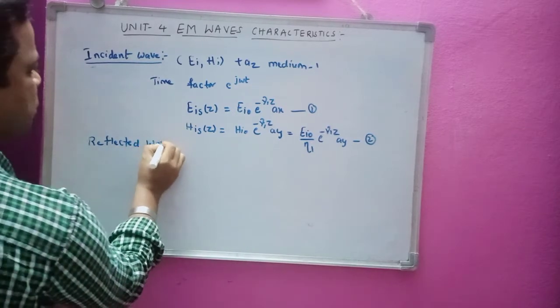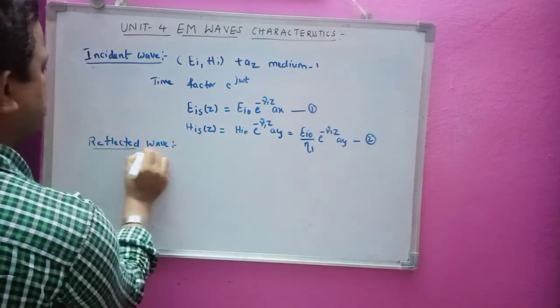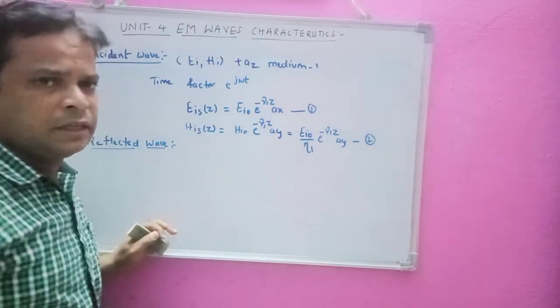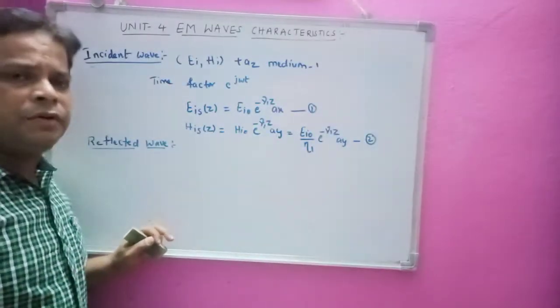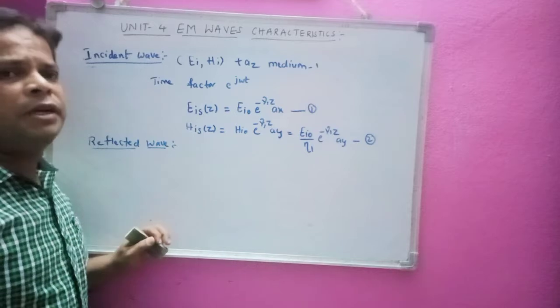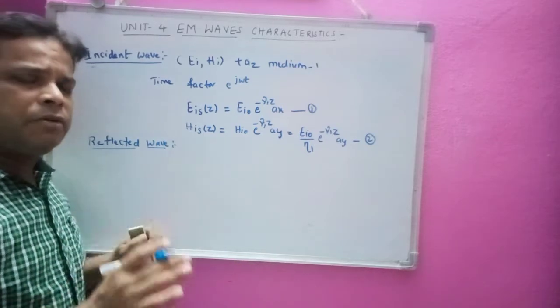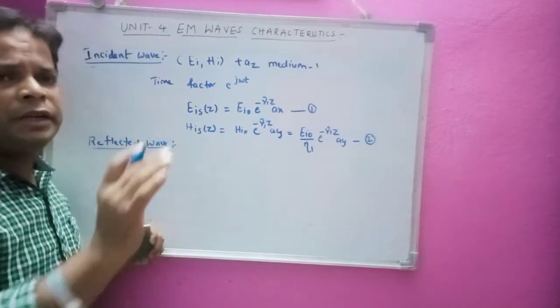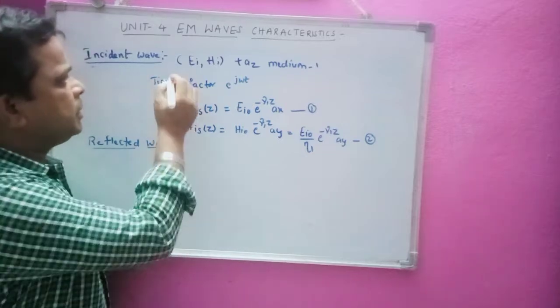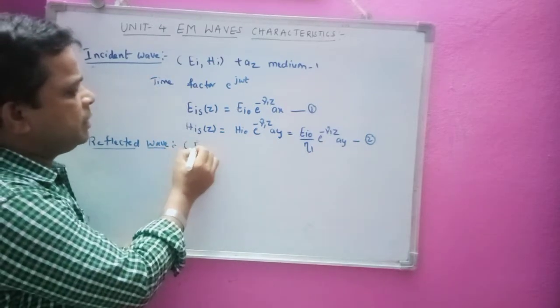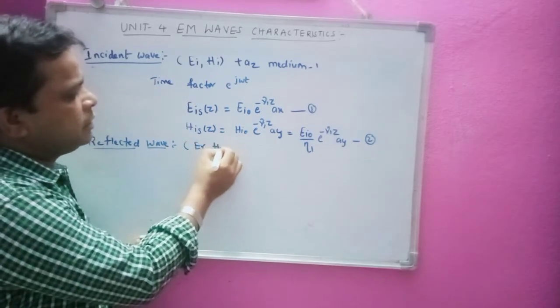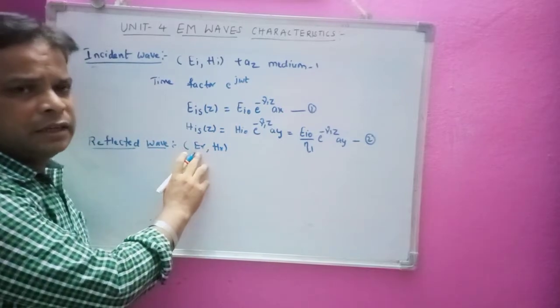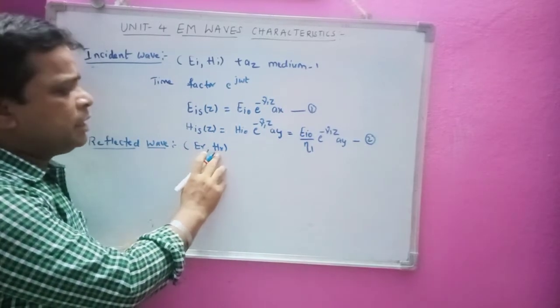So we know that incident wave and reflected wave are in which medium? Medium 1 only. Okay. So we know that incident wave and reflected wave are in the medium 1 only. Only we have the transmitted wave in the medium 2. Now I can write the electric field and magnetic field as ER, HR, the reflected electric field, reflected